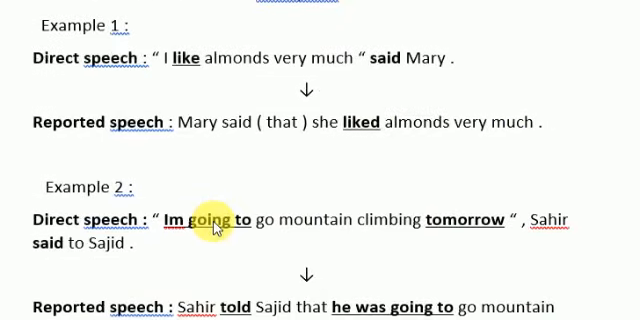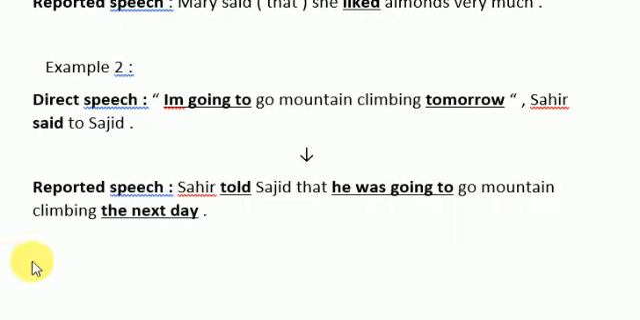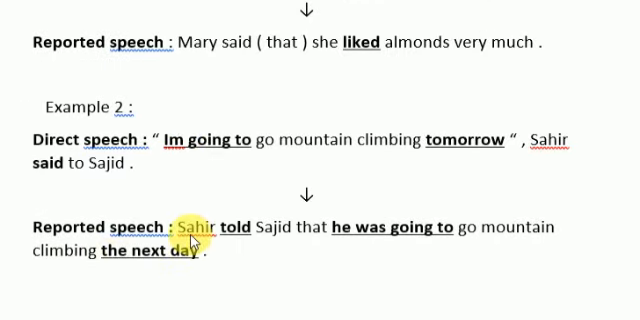Very good. Example 2 now. Direct speech: "I'm going to go mountain climbing tomorrow," Sahir said to Sajid. Again, this is my direct speech, and I'm using another tense, let's say the future. The reported speech should be as follows: Sahir told Sajid that he was going to go mountain climbing the next day. Look carefully. In my direct speech, I have underlined "I'm going to" and "tomorrow." Tomorrow is what we call a time expression.